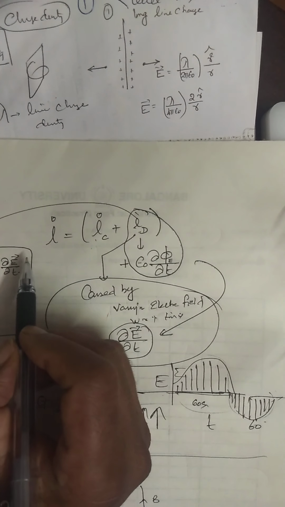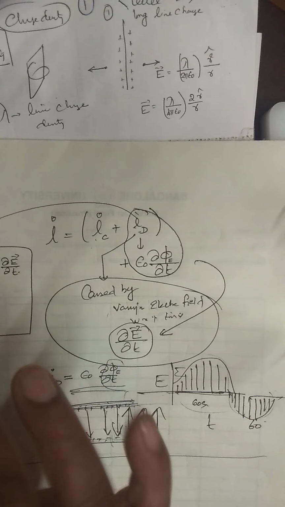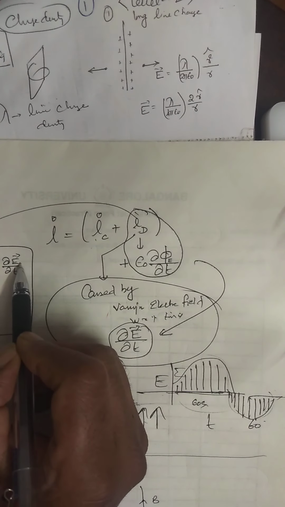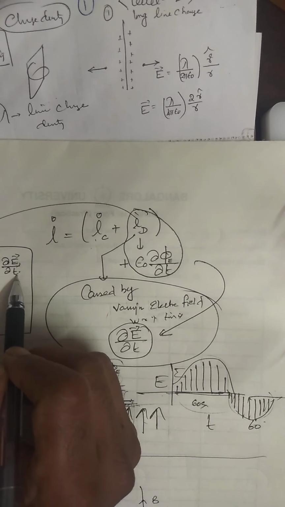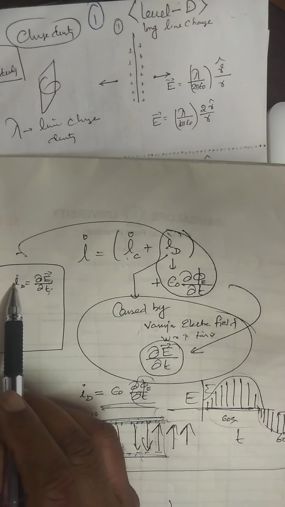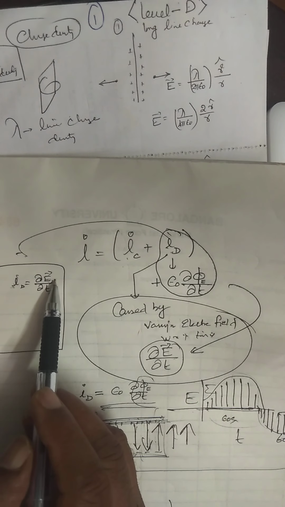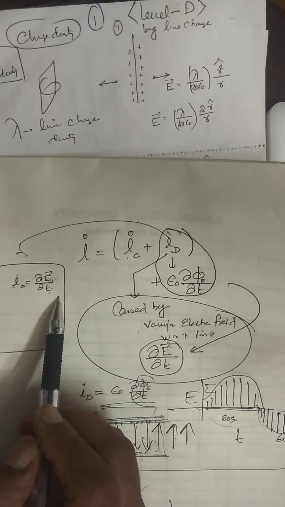That means this is the concept behind the law of electromagnetic radiation. The displacement current exists whenever there is a change in electric field with respect to time.